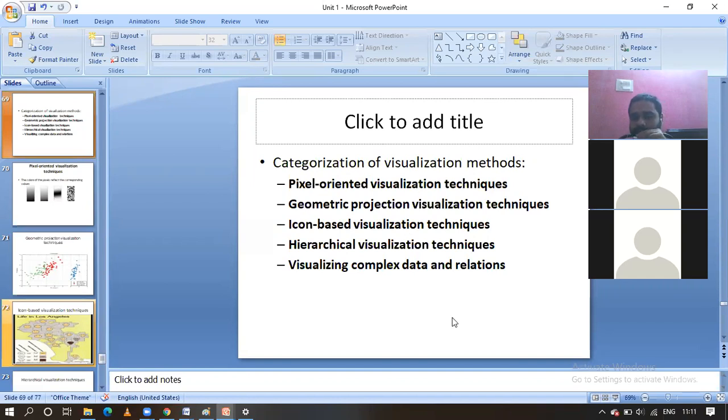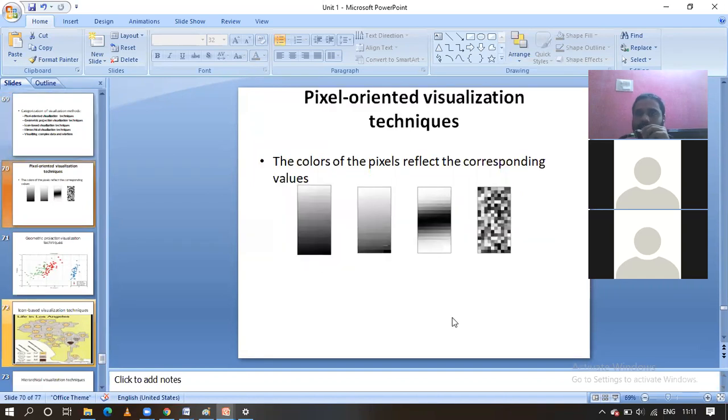How we are going to represent? Let us first see the first one. Pixel oriented visualization. We are going to represent the information pixel wise, guys. Dark color for one type of representation, bright colors for another type of representation. With the help of these pixel oriented colors, we are going to represent the overall thing, guys. Then easily understand. If it is dark here, it means the data is concentrated. Here light means the data is less. One color represents one kind of data. In this way, we are going to represent the information.